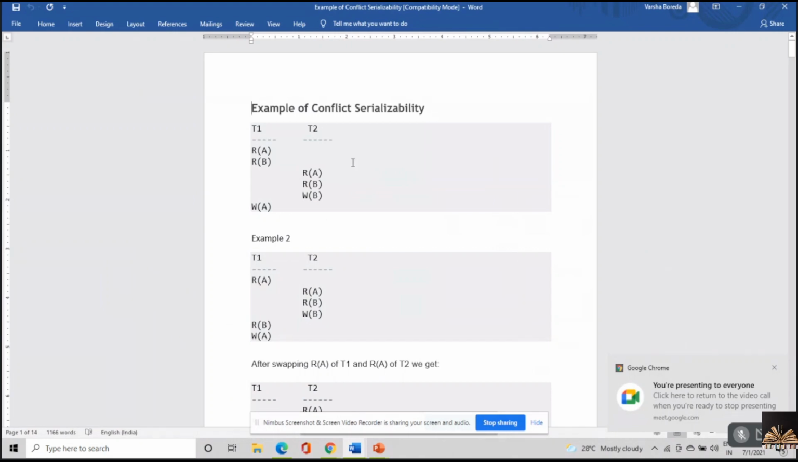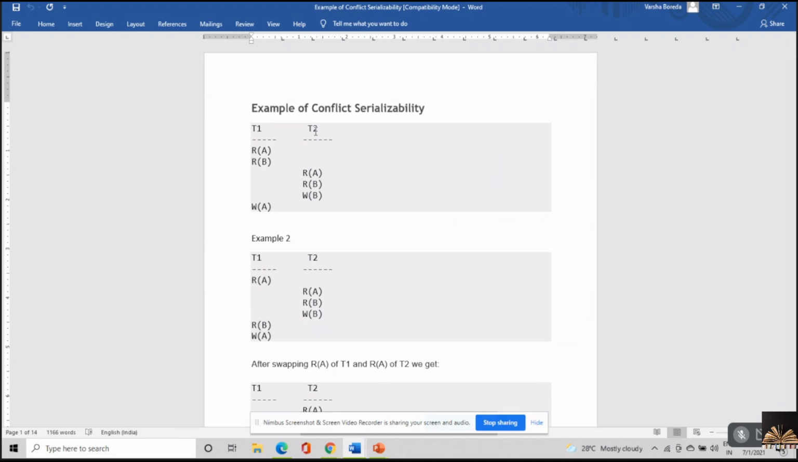Now try to look at this example of conflict serializability. So T1 is having read A, read B. There's interleaving from T1 to T2. Now here I've got read A, read B, write B. And here I've got something which is write A. Now I can go with either T1 followed by T2 or T2 followed by T1, or you can go with both the cases.